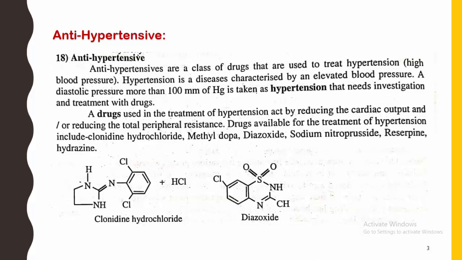Such drugs are called antihypertensive drugs.